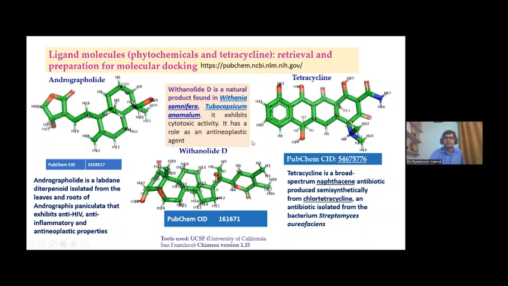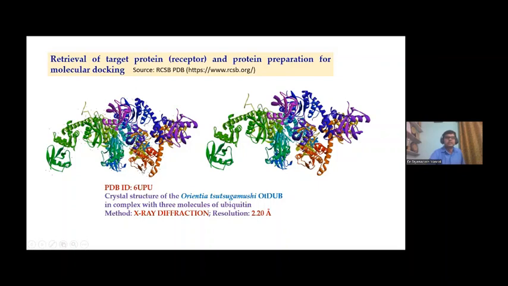And here we have utilized tetracycline as a standard experimental agent, along with the experimentation of Andrographolide and Withanolide in the in silico system. This is the protein structure. This has been downloaded from the PDB Protein Data Bank, and its ID is 6UPU.